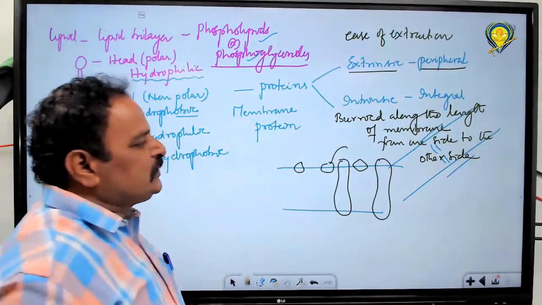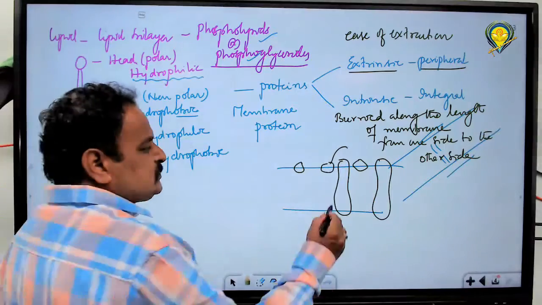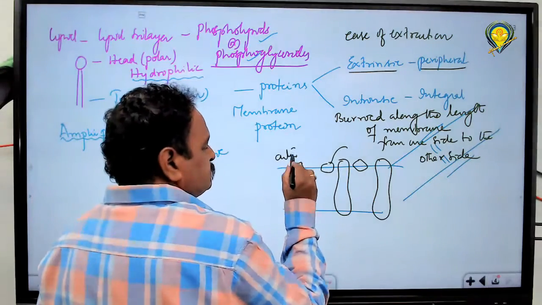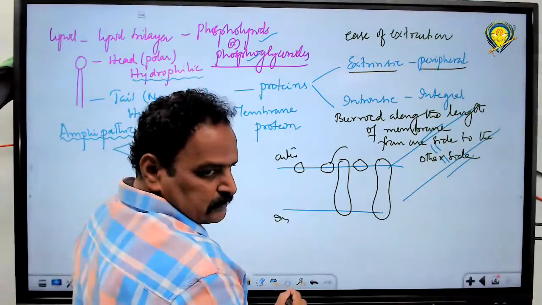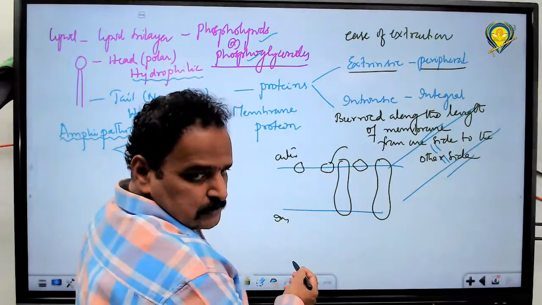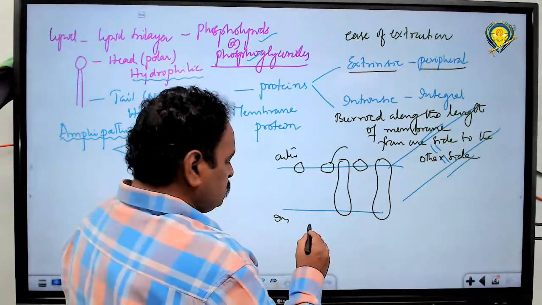So this is the outer side of the membrane, and this is the inner side of the membrane. What is there on the inner side? This is the cytoplasm.